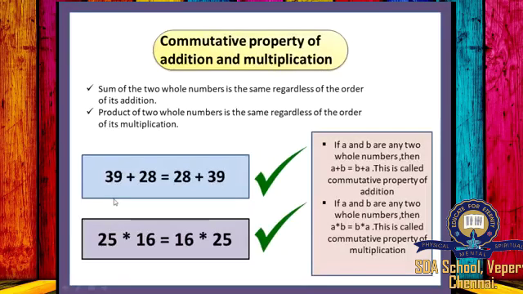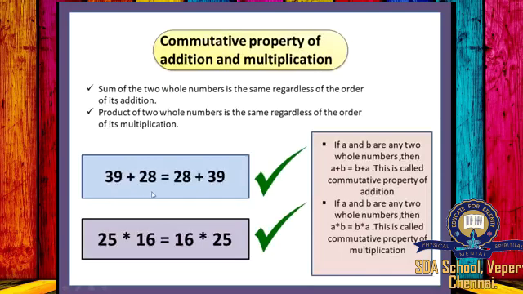Commutative property of addition and multiplication. The sum of two whole numbers is the same regardless of the order of their addition. The product of two whole numbers is the same regardless of the order of their multiplication. So here is an example for addition.